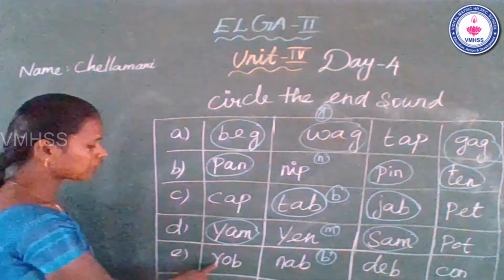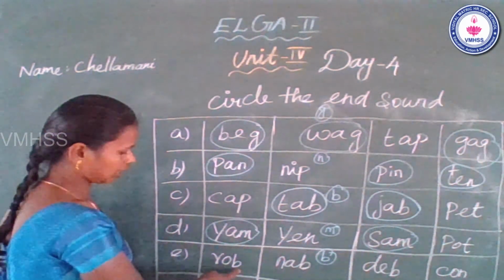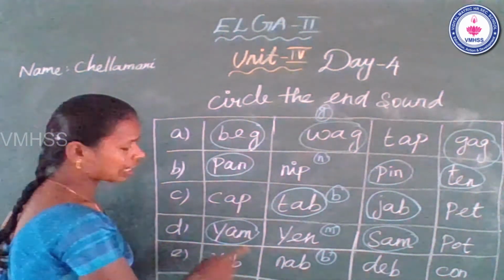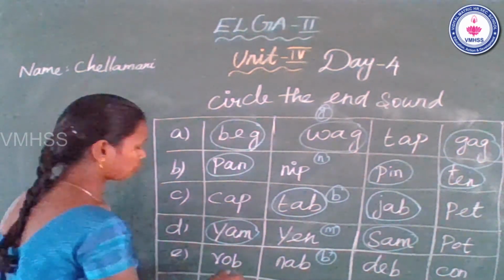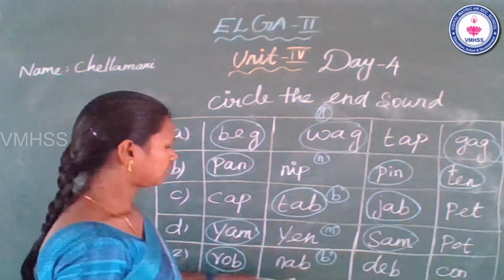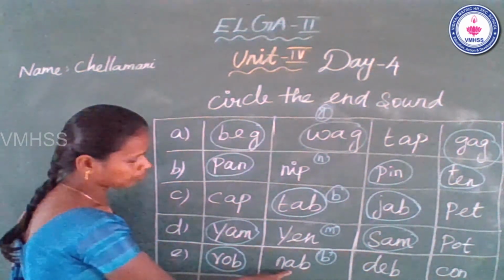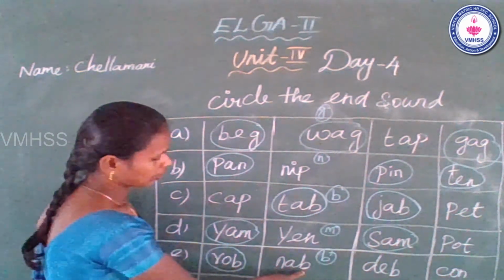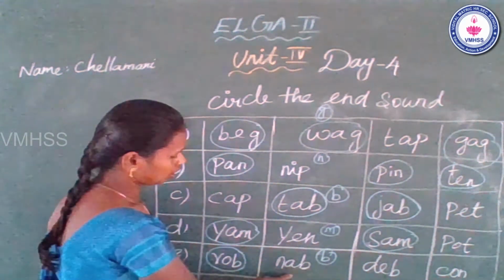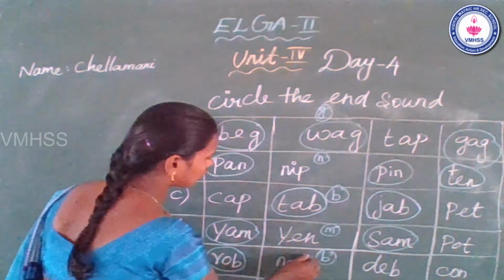The beginning sound R, middle A, N B. This word has the N sound B, so you can circle it. Next. Na. Beginning, middle A, N B. This word has the N sound B. You can circle it.